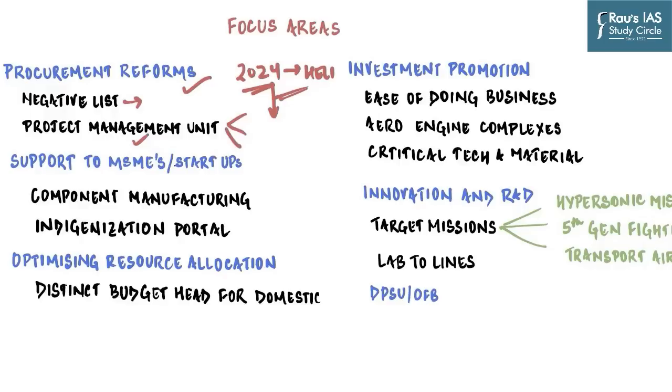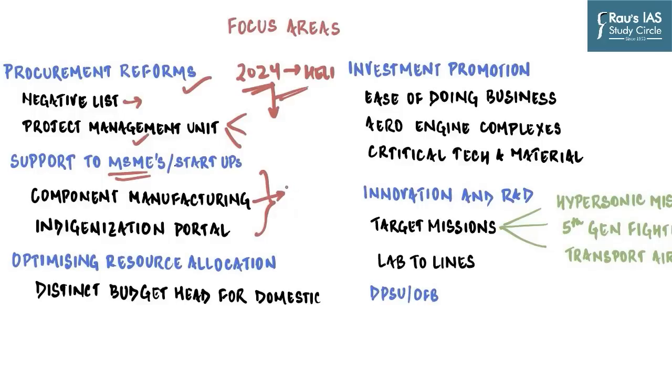Next comes support to MSMEs and startups. Like any other sector, MSMEs or startups form an important pillar of defense manufacturing as well. And in this regard, the draft policy proposes two important suggestions. The first is that it proposes component manufacturing by MSMEs immediately once this policy is notified. And from the reading of the draft, it leads us to believe that the government might make it mandatory for all the components production to be done under the MSME sector.